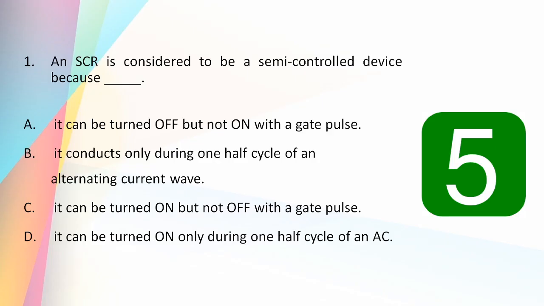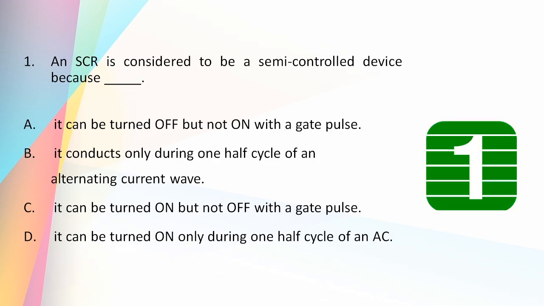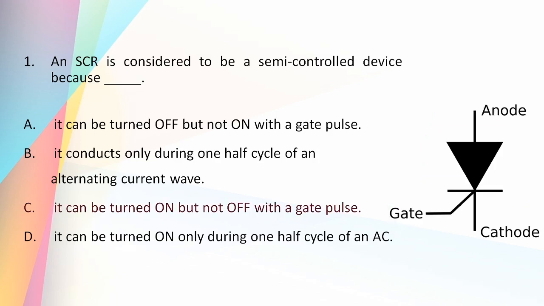An SCR is considered to be a semi-controlled device because: it can be turned off but not on with a gate pulse; it conducts only during one half cycle of an alternating current wave; it can be turned on but not off with a gate pulse; it can be turned on only during one half cycle of an SCR. And the answer is it can be turned on but not off with a gate pulse.